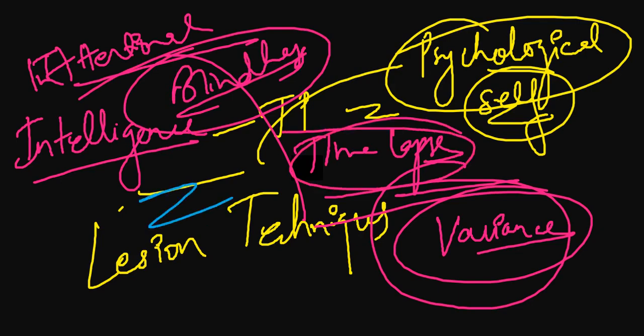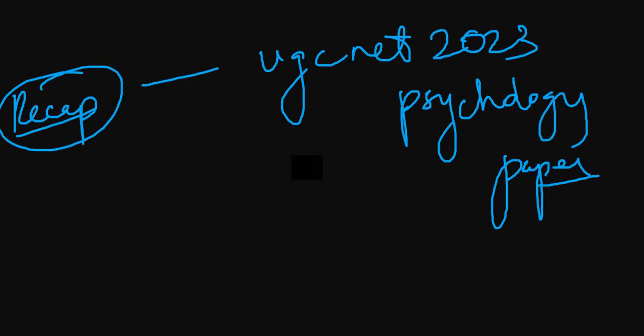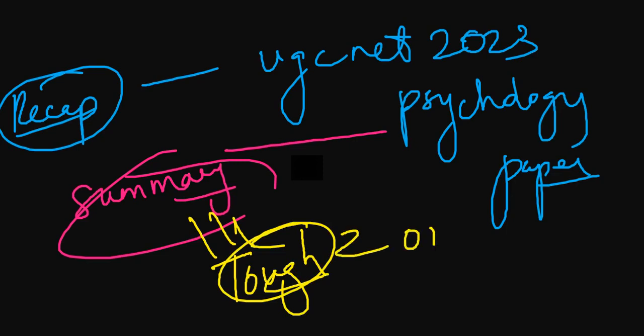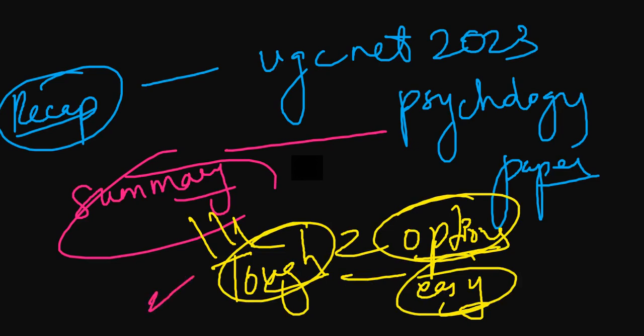Okay, so this is a quick summary, a recap of what all questions were there in your UGC NET 2023 psychology paper. The paper was a little tough, we can say, because of the options they have included, and some questions were pretty easy. So let's see how the cutoff goes up and down, that we have to look for.